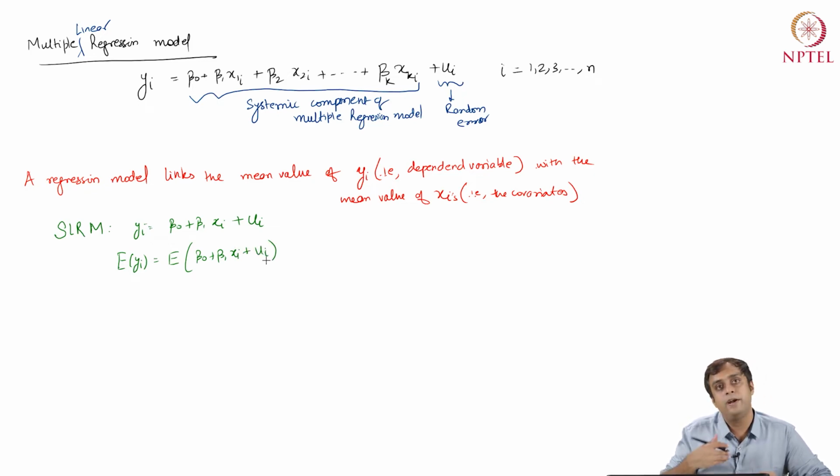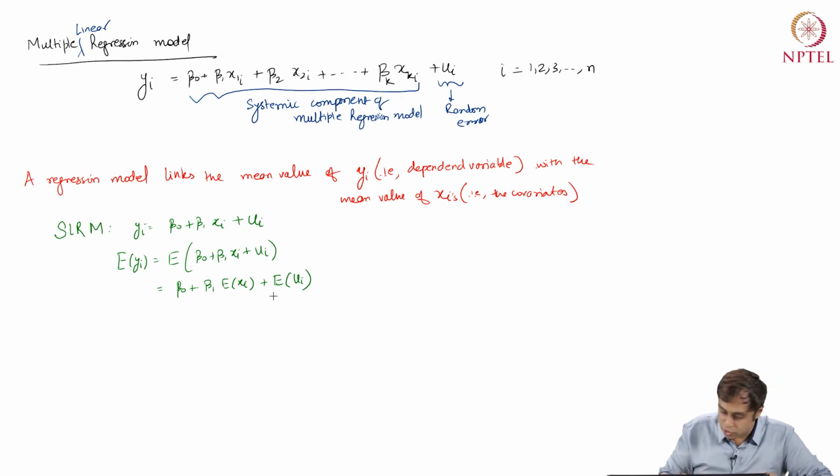Now, the expectation operator is a linear operator, so it will apply to each term. Here, beta 0 and beta 1 are constants. They do not vary at all, even across i's. So I have beta 0 plus beta 1 expectation of xi plus expectation of ui.